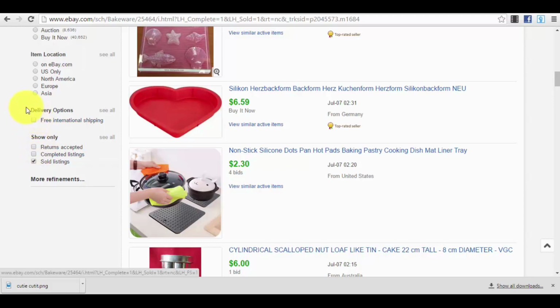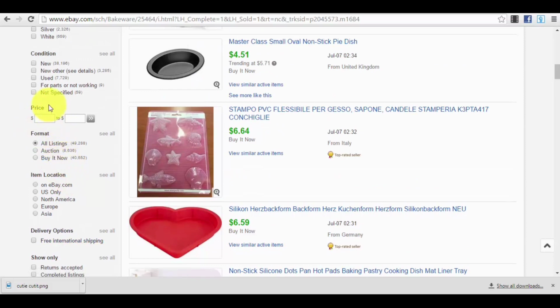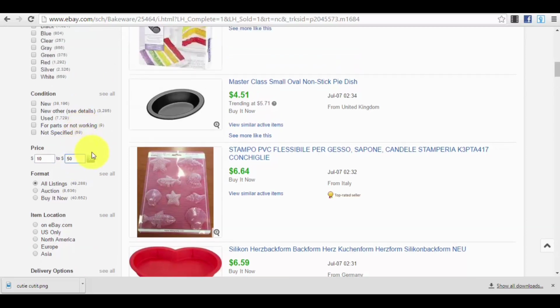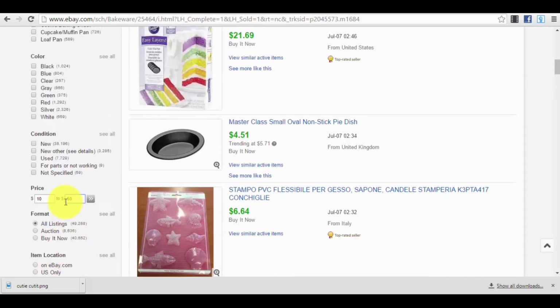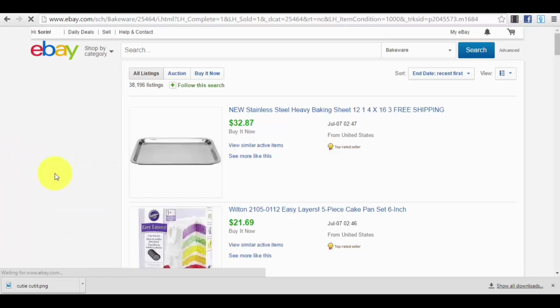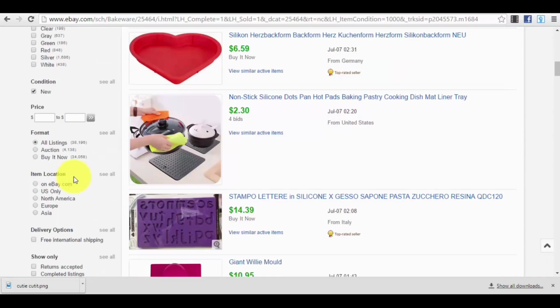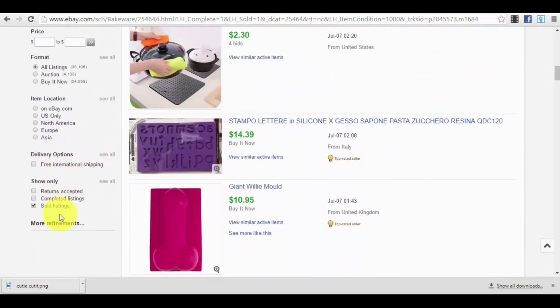Also, we can go for this one, delivery options, free international shipping, and we can select a certain price range, and we will go for $10 to $50. And all listings, size, condition, new. We are interested only in new, and that's about it. Material, brand, type, color, no. This is what's important for us.